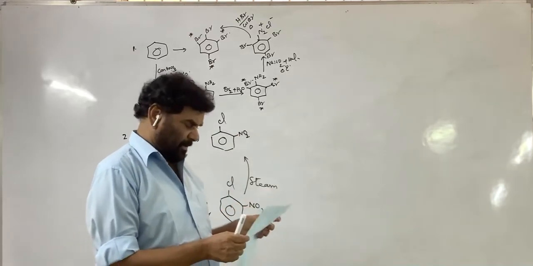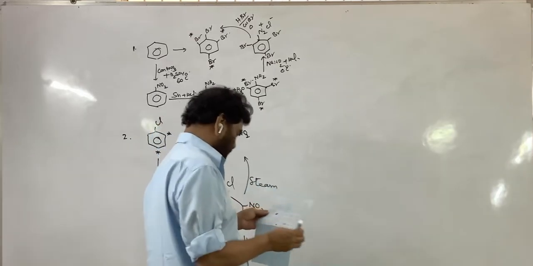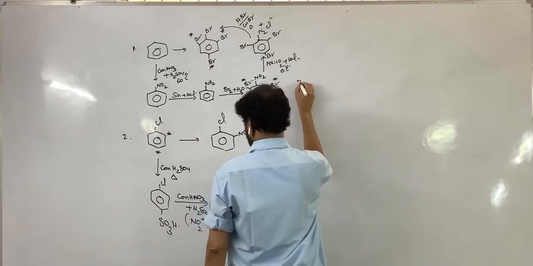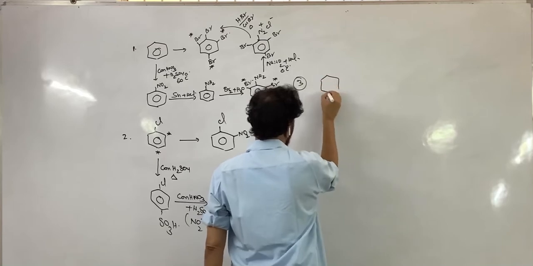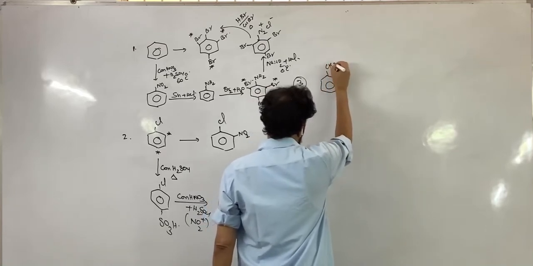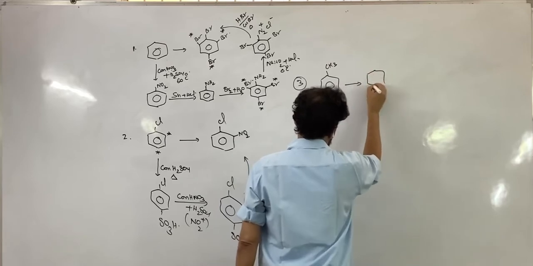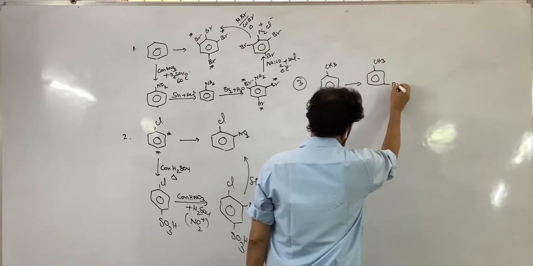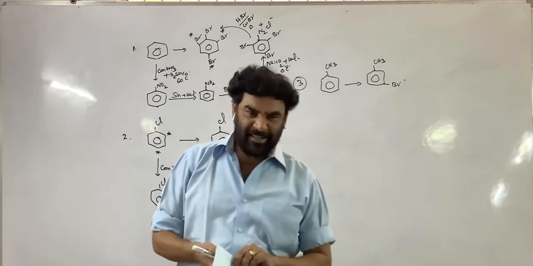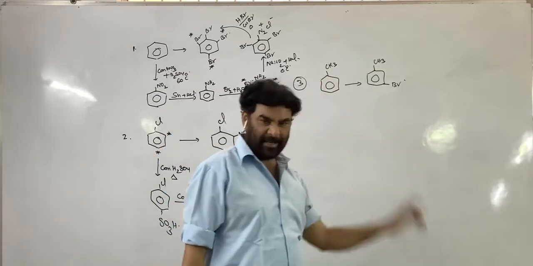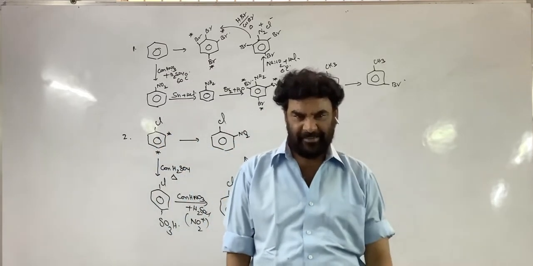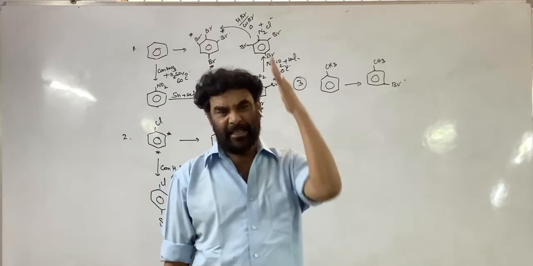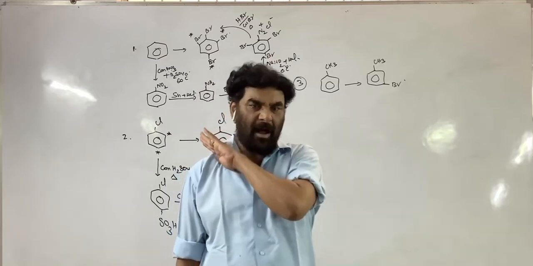This is the procedure. Exclusively this is formed because the para position is already occupied, it is not available for the reaction. So the third thing is toluene to metabromotoluene. Starting material is toluene. You have to introduce the bromine. See, in toluene, the methyl group is a ring activator and OP director. So on toluene, if you carry out any electrophilic substitution reaction, it takes place at the ortho and para positions, not at the meta position.